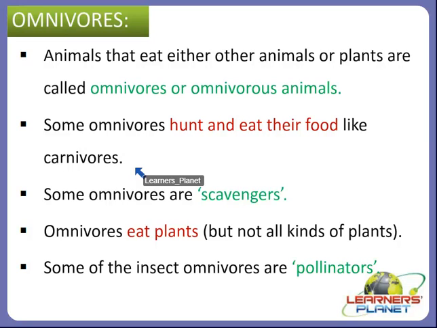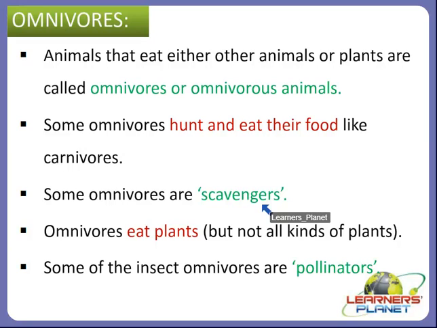In the same way, there are some omnivores that hunt and eat their food, like carnivores, and they also eat other herbivores and other animals, right? So in short, we can say that they are both, herbivores and carnivores type, right? So some omnivores are scavengers, right? They do not hunt, but they feed on dead animals and dead matter, right? There are many omnivores that eat eggs from other animals, right?